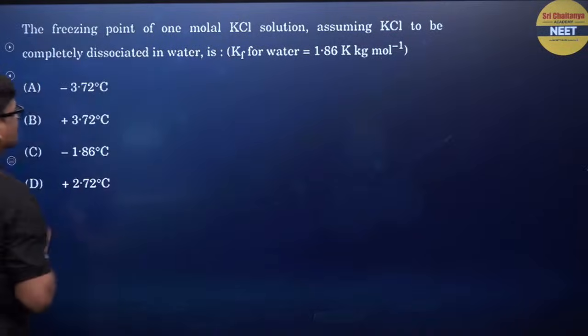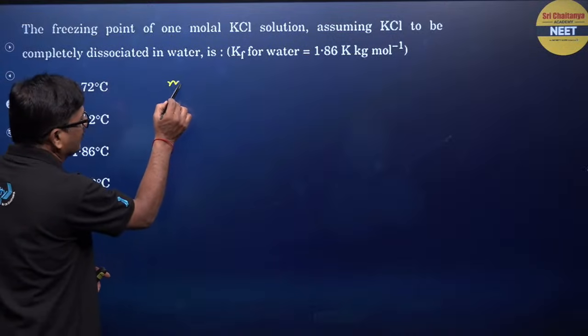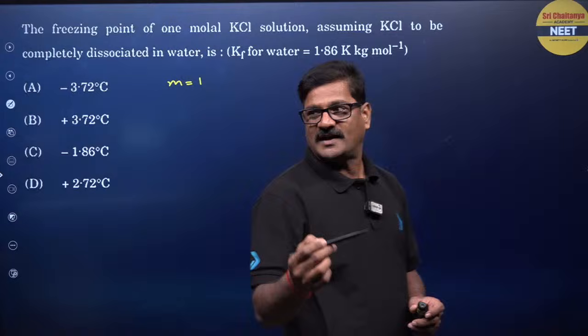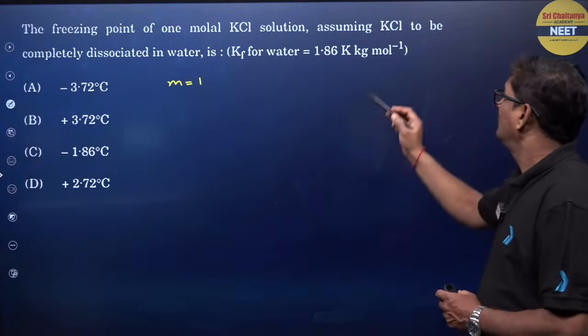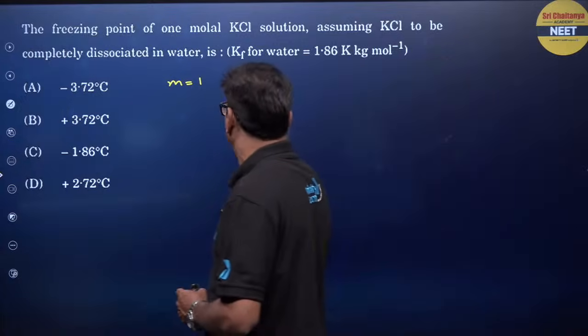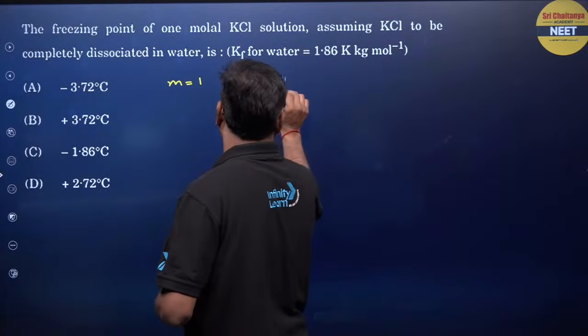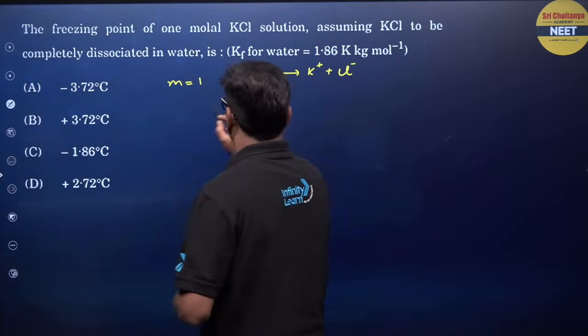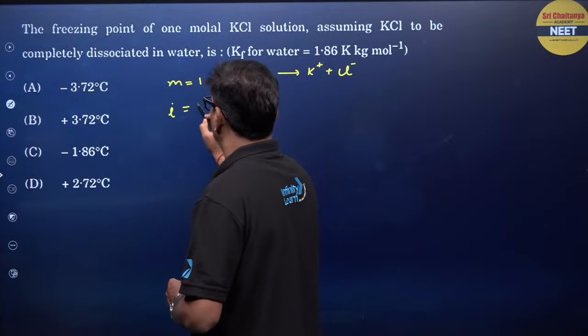I love numericals. The freezing point of 1 molar solution, so molality is equal to 1. CBSE में solve करना कैसे? Assuming KCl to be completely dissociated, so that KCl gives rise to K plus and Cl minus, ताकि इसका i value is equal to 2.